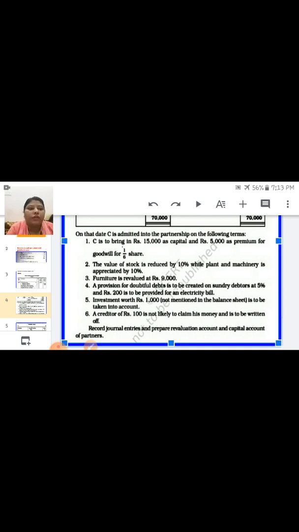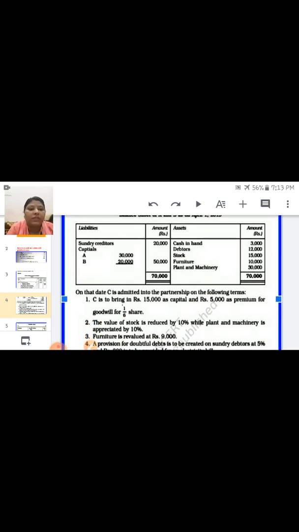So look at the value of stock in the old balance sheet. Stock is 15,000. So 15,000 into 10/100, in this way you have to find out the stock value. So the value of stock decreased by 1,500. For the decrease in stock in the revaluation account, where do you have to write it?